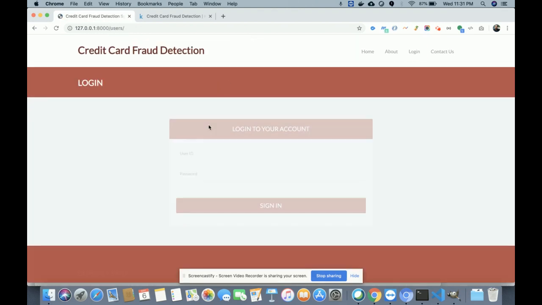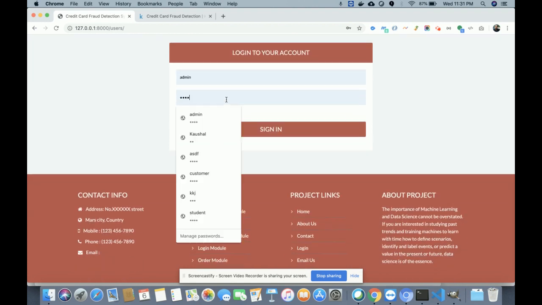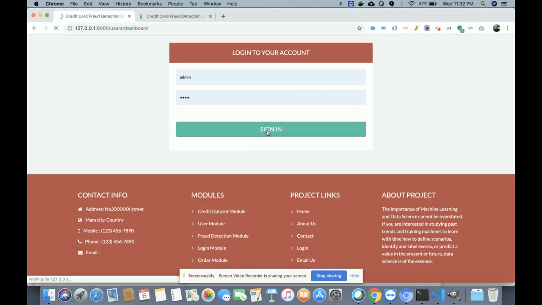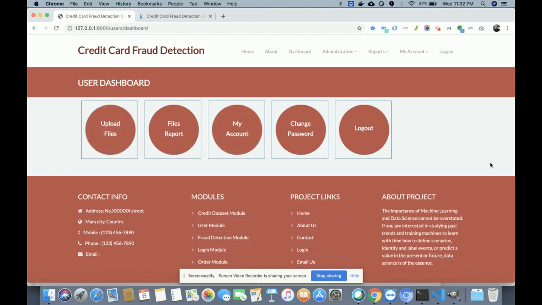So let's start with the login. The user ID is admin and the password is test. These details will be checked inside the database. If you enter invalid credentials, you will not be logged into the system. Once you log into the system, you will get this dashboard, and these are the operations you can perform. Let me go through them one by one. Home I already explained.